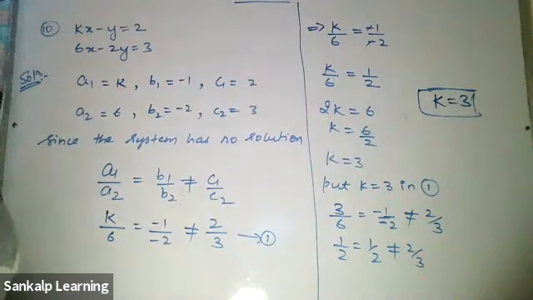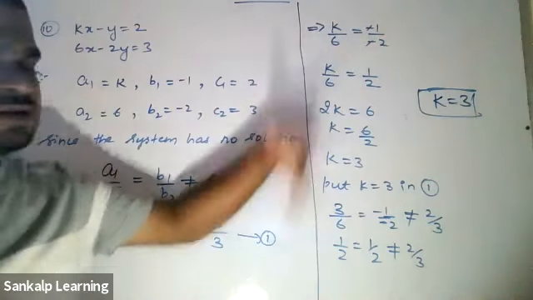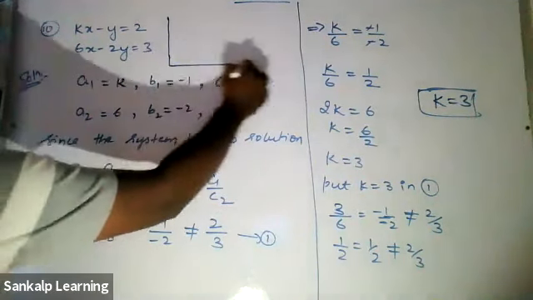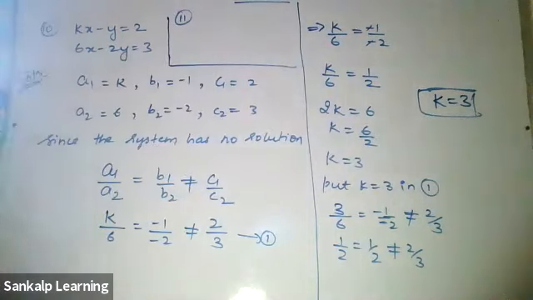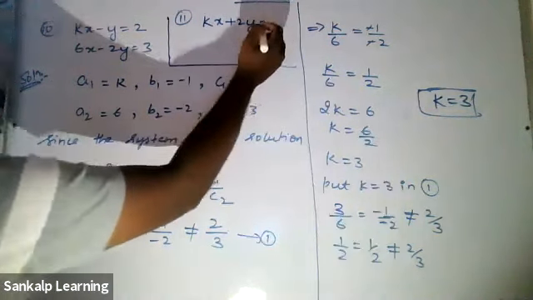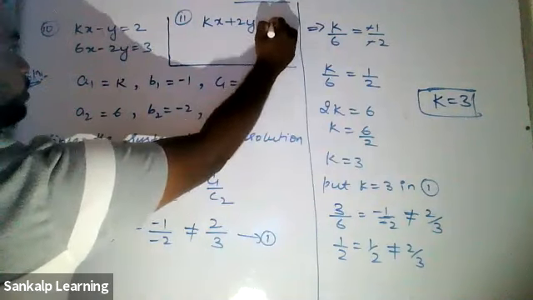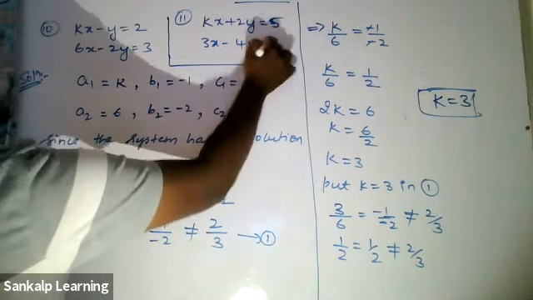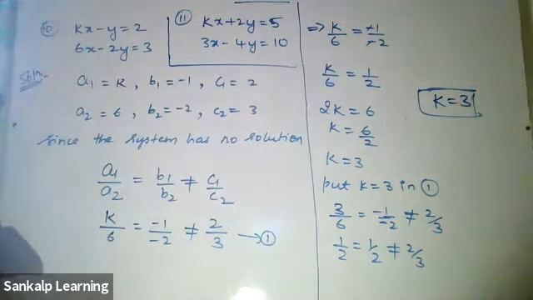Is that clear? Yes, sir. Very simple. Same logic. Find the value, substitute, and verify it. Okay, if you're finished, let me give you the next one. I'll just put the 11th question here. Kx plus 2y is equal to 5. 3x minus 4y equals 10. Try out the 11th one.